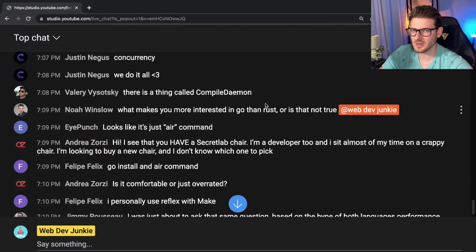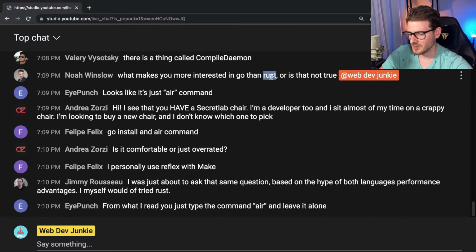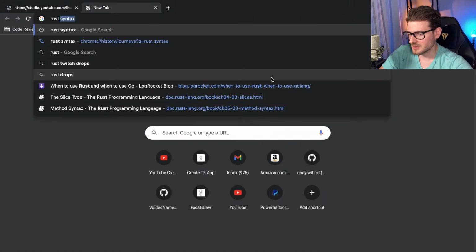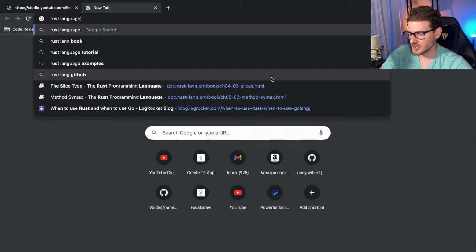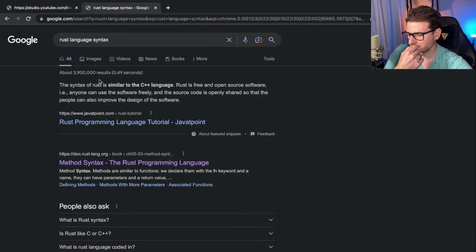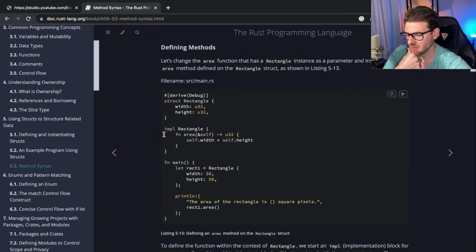I don't know if Go is considered a higher level language, but it looks very similar to JavaScript and Python and stuff. What does Go even look like? I mean, what does Rust look like? Rust language syntax. I remember this one also looking very, very terse.